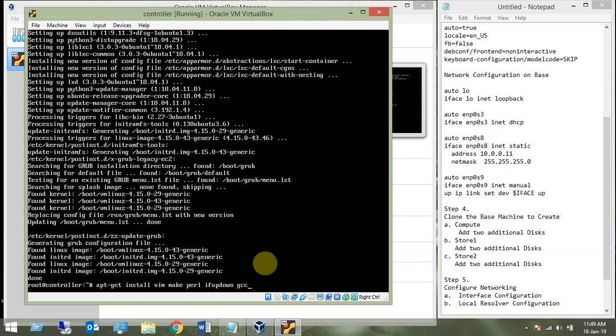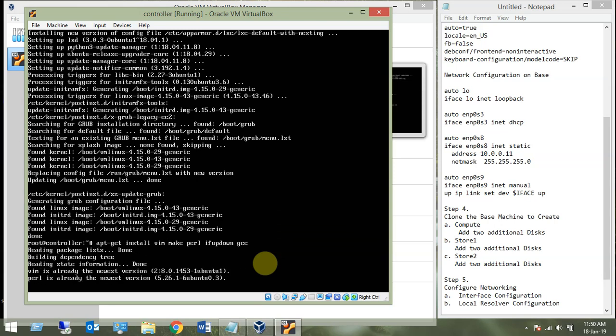So let's install these, because we will be needing them on all the machines. Vim is for the vim editor. Make and gcc are needed if a kernel module has to be built again. We need to install these packages on the base machine so that when we clone, they are all available on all the machines.